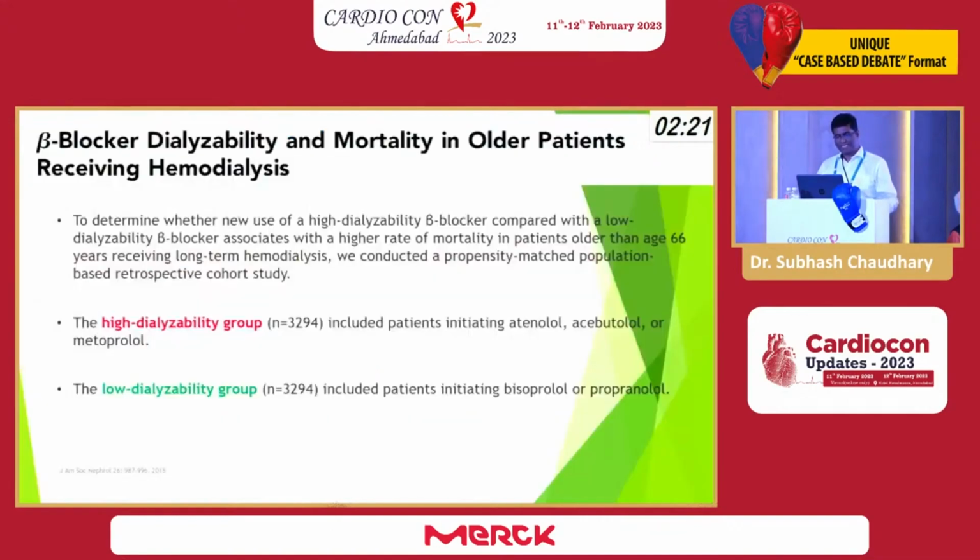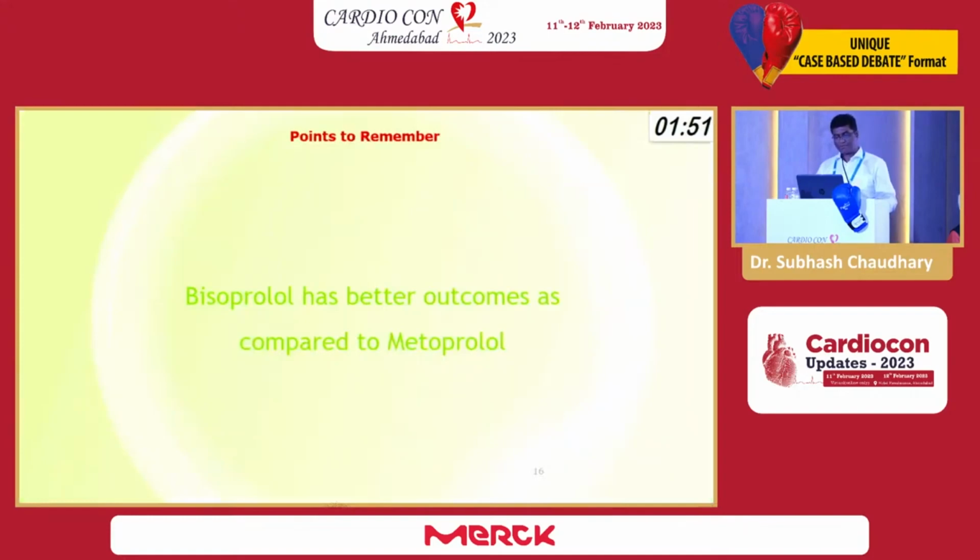So, according to the dialyzability, some beta blockers like atenolol, acebutolol, and metoprolol are in the high dialyzability group, while bisoprolol and propranolol are in the low dialyzability group. While comparing these two groups, the low dialyzability beta blockers are associated with a higher rate of mortality in patients older than 63 years receiving long-term hemodialysis. So, bisoprolol has a better outcome as compared to metoprolol.